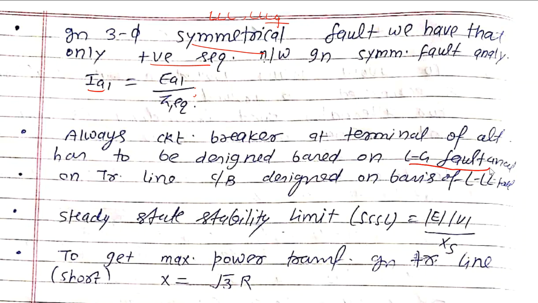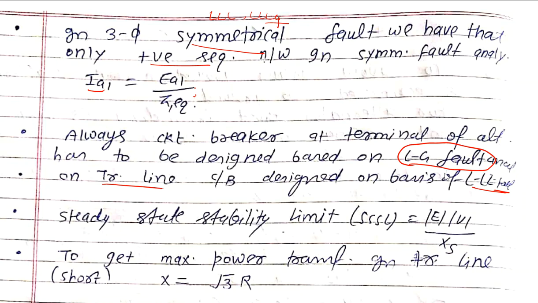Now, the circuit breaker at the terminals of the alternator is always designed based on what? Line to ground fault. Remember, in the case of an alternator, the LG fault is more dangerous, and in the case of a transmission line, it is based on the triple line to ground fault. So circuit breaker design for an alternator is based on the line to ground fault condition.